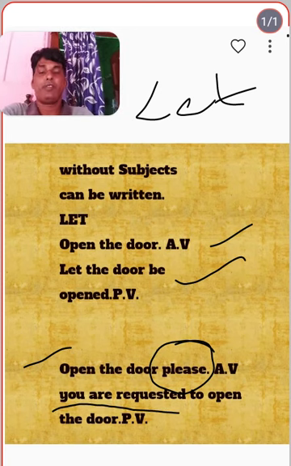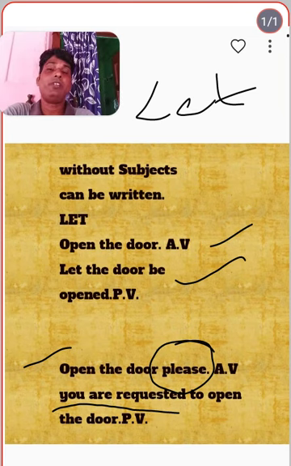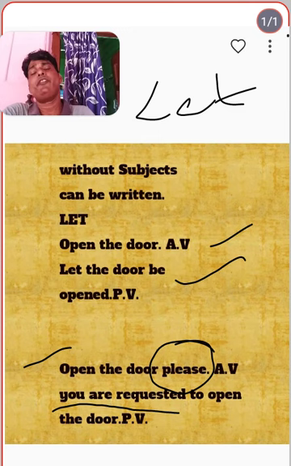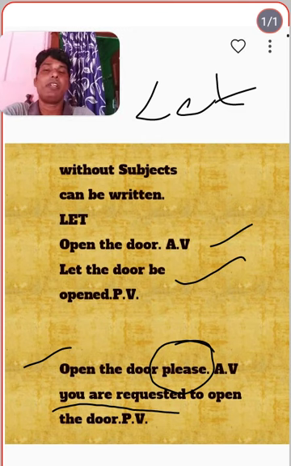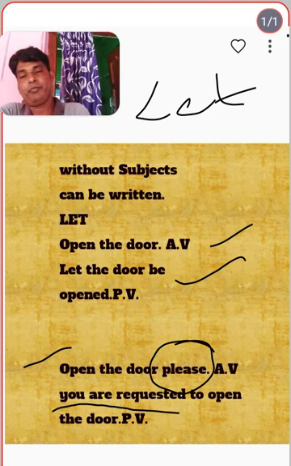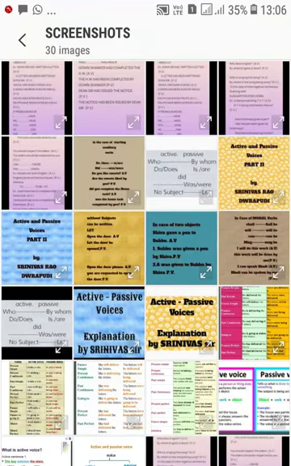So whenever you find a request, you have to change it to you are requested. Whenever you find an order, for example, a master orders a servant to open the door, then the master is giving an order. So the servant is ordered to open the door, which means you are ordered to open the door. Whenever you find an order, you have to say you are ordered. Whenever you find a request, you have to say you are requested. So these are some very important changes we have to observe in the case of an active voice sentence without a subject.